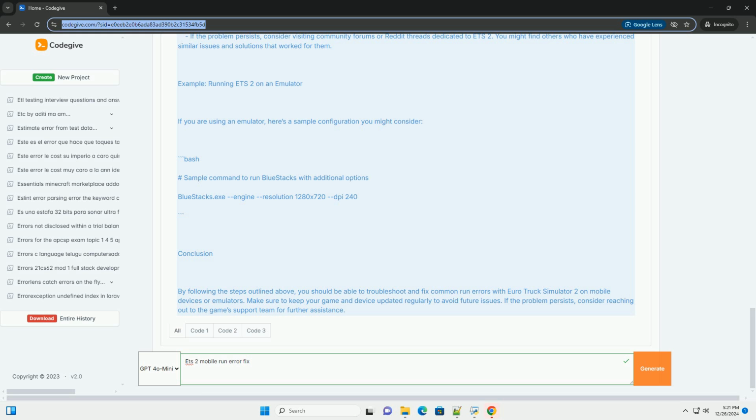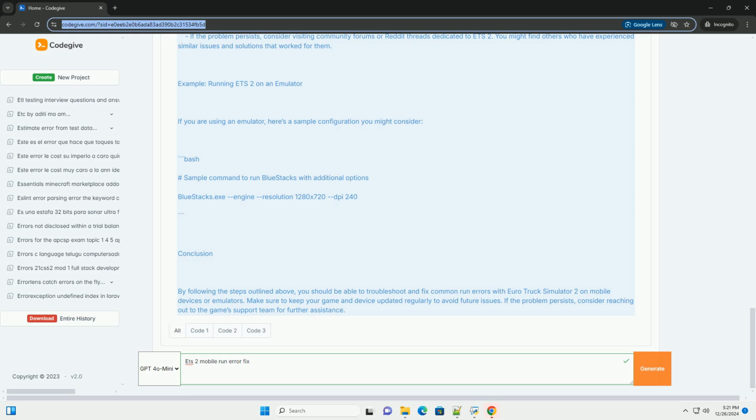5. Check emulator settings, if applicable. If you are using an emulator like BlueStacks, ensure that your settings are optimized. Allocate sufficient resources, RAM and CPU. Enable virtualization in BIOS if it's not enabled.